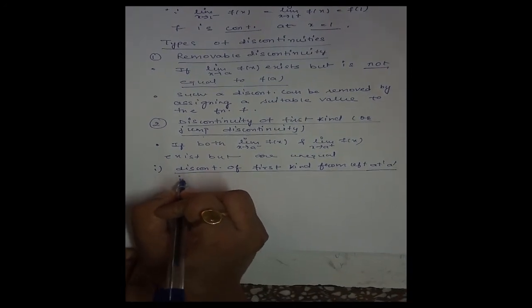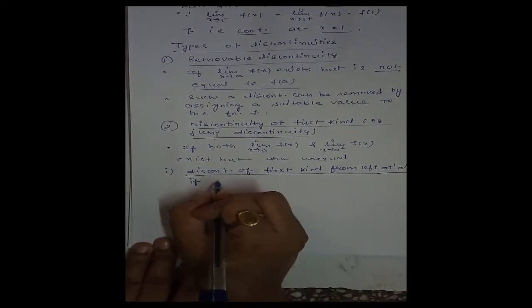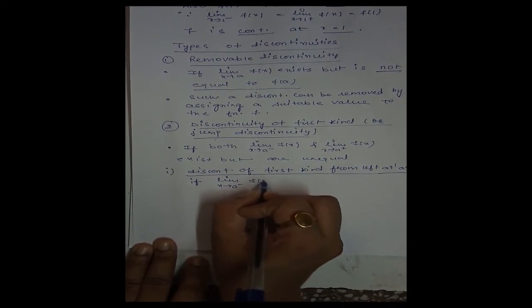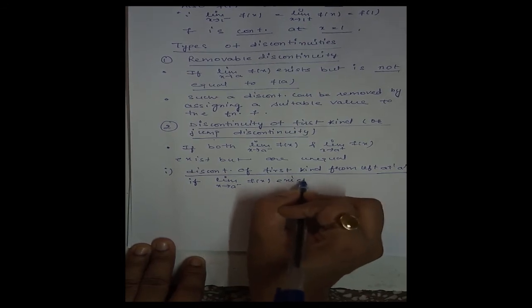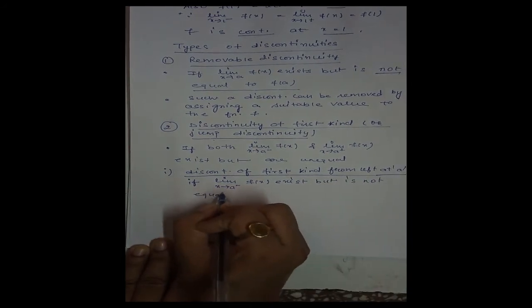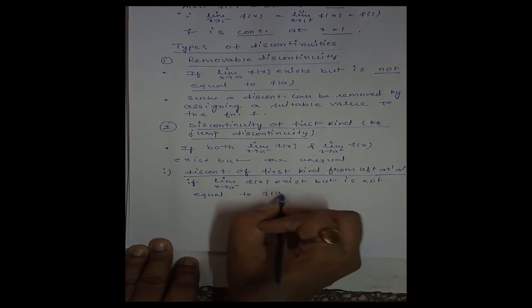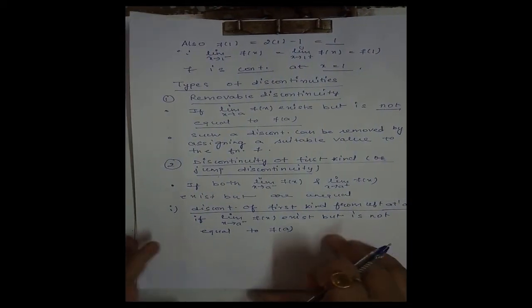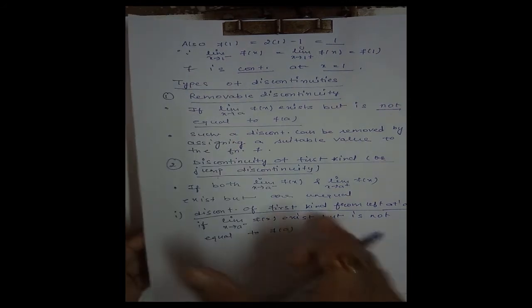This holds if left hand limit exists but is not equal to f(a). Means left hand limit exists but it is not equal to function value at that point. Then in that case we say function has discontinuity of first kind from left.